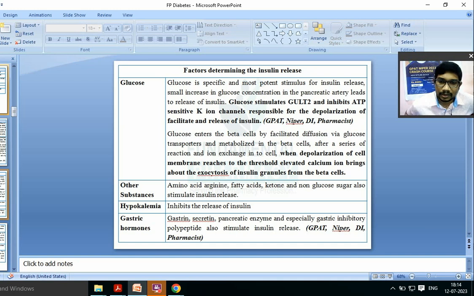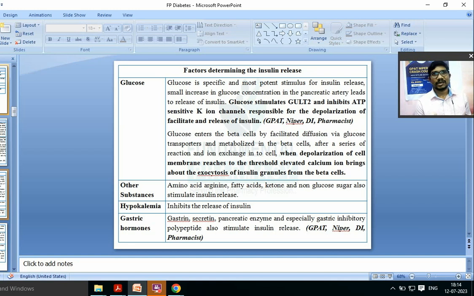Now this increases the ATP production in the beta cells of Langerhans. There is a pump known as the ATP sensitive potassium pump. If ATP increases in the beta cells, the ATP sensitive potassium pump will be inhibited. What is the function of that pump? To remove the potassium outside.